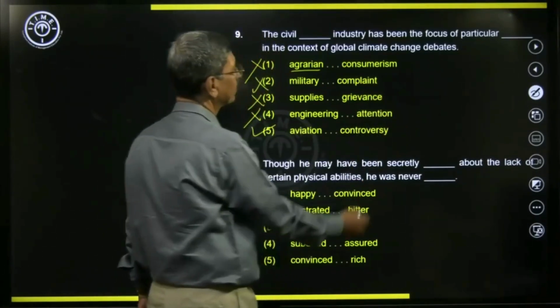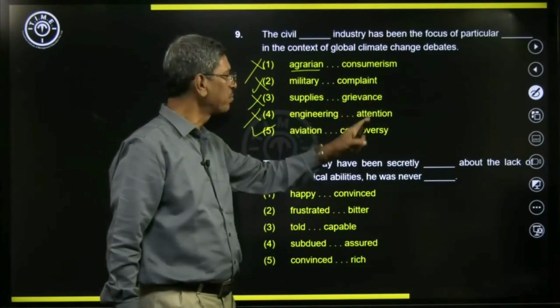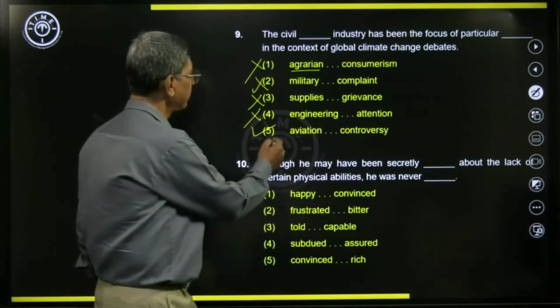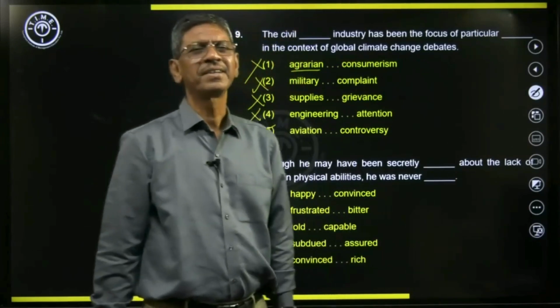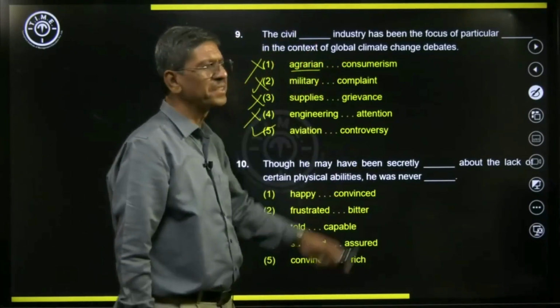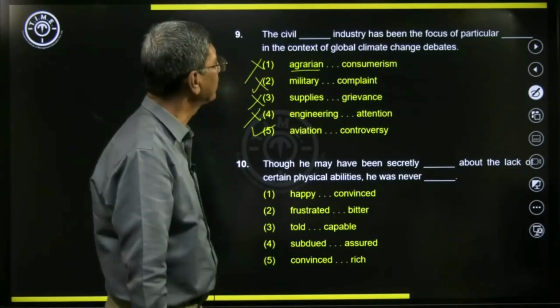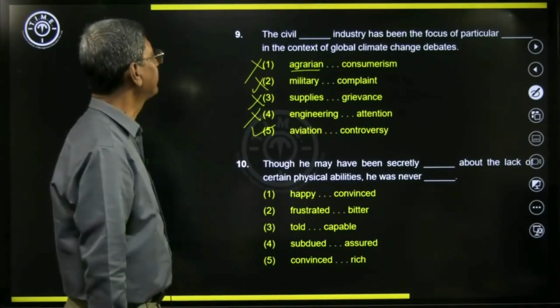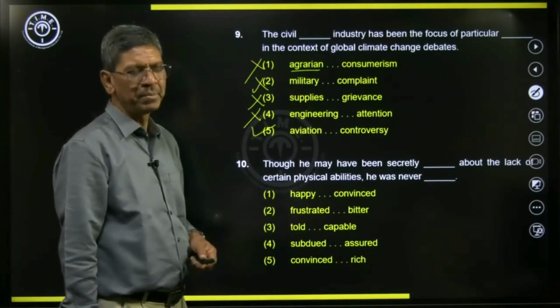The other ones, consumerism, complaint, grievance means a complaint, and attention and controversy. So aviation and controversy are the best words that will fit in the blanks. I'll read the sentence again. The civil aviation industry has been the focus of particular controversy in the context of global climate debates.